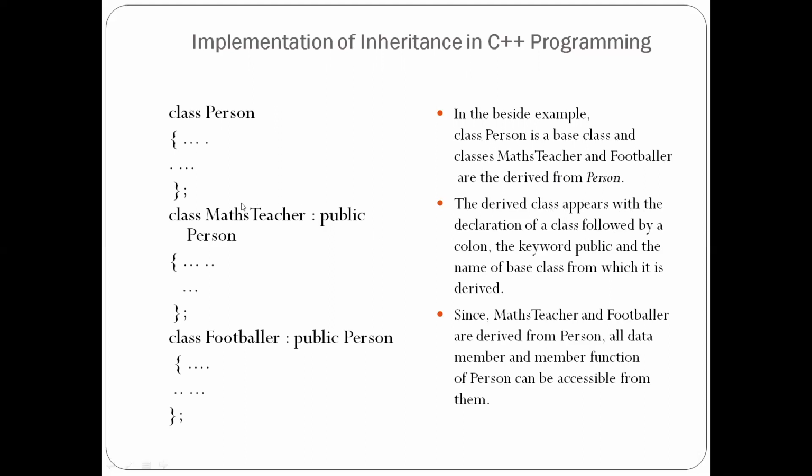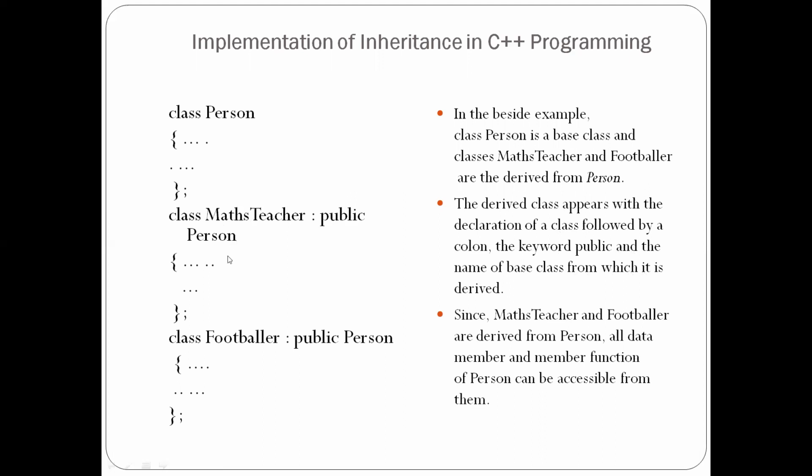So for maths teacher, the derived class must always be followed by a colon, and we need to use the keyword public and the name of the base class from which it is derived. So every time we derive a class, it needs a colon and the keyword public, and we need to mention the base class name, person.